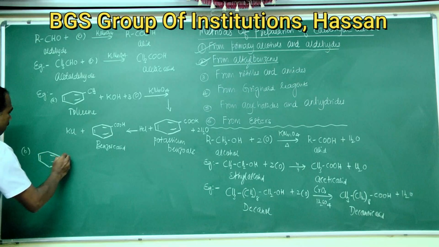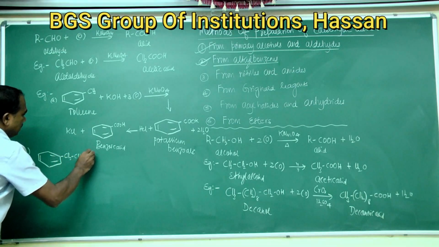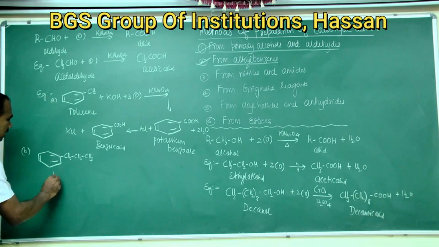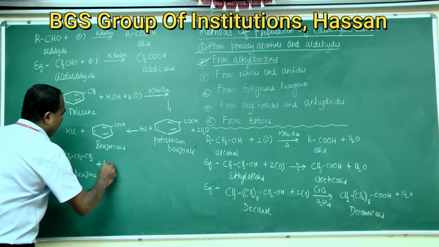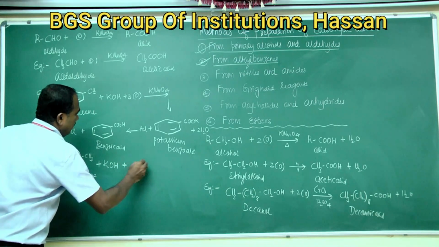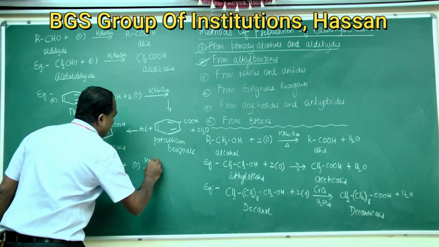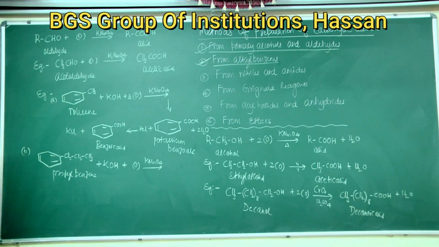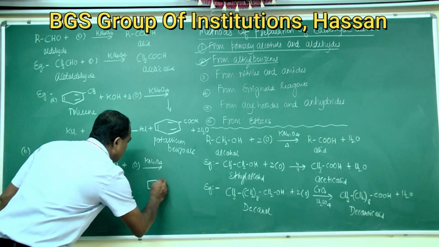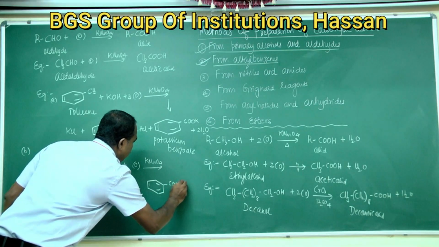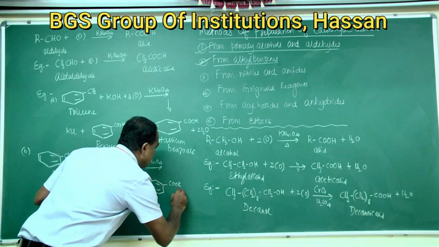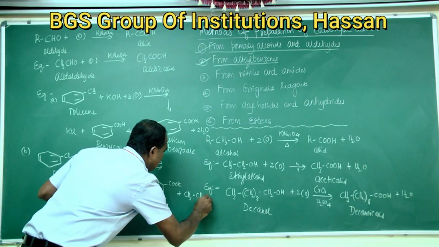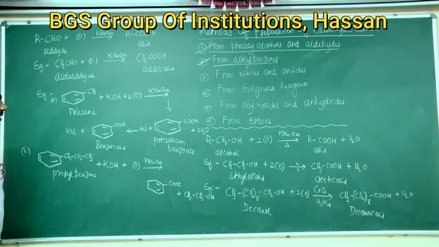When propyl benzene, this is propyl benzene, is treated with potassium hydroxide in presence of oxidizing agents such as potassium permanganate in acidic or alkaline or neutral medium, it gives potassium benzoate, C6H5COOK, plus CH3CH2OH.